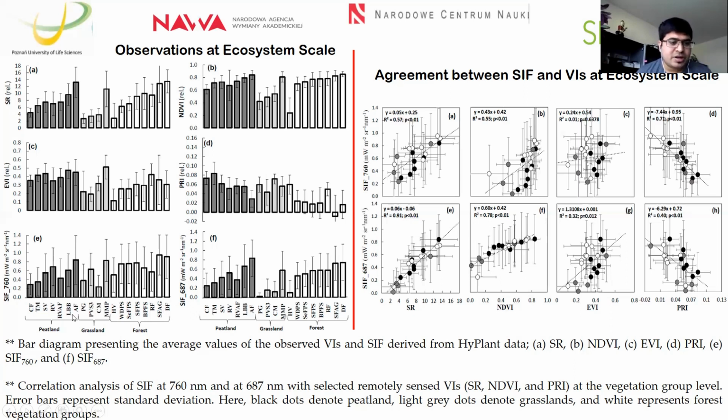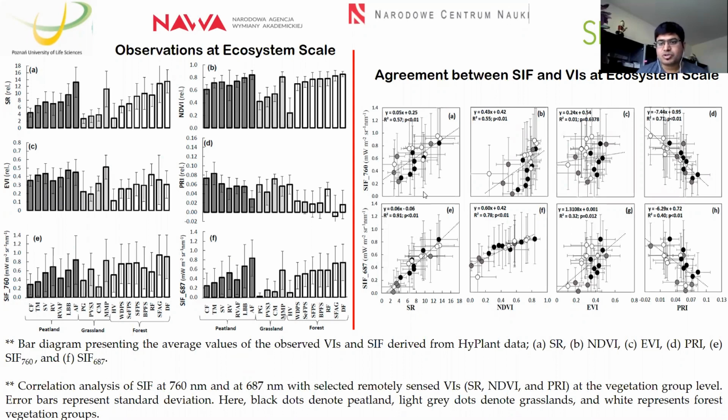Within the peatland plant communities, the low birch spruce and alder forest are the main 2 communities which received the highest signals from the 760 as well as 687. Now we further tried to figure out the relationship between different vegetation index values in relation to SIF 760 and 687.